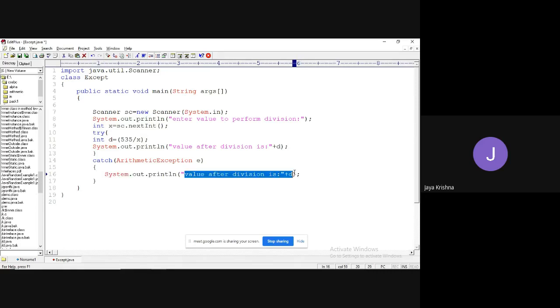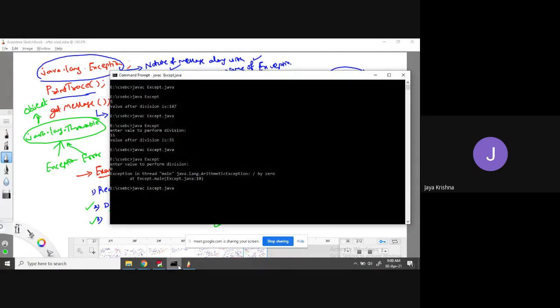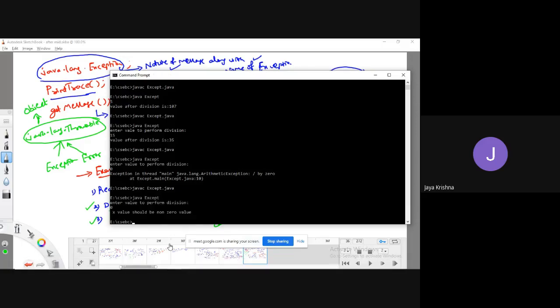So I will produce a message like "x value should be non-zero value." Now let's see. Compiled successfully. I'm going to run. I will press enter 0. X value should be non-zero value. It has shown or not?